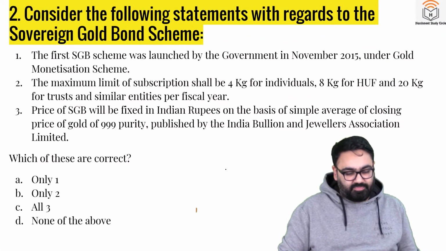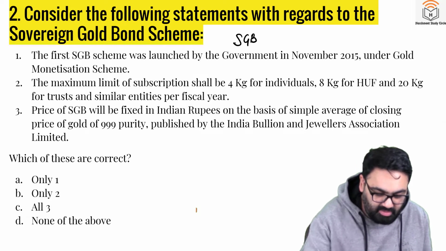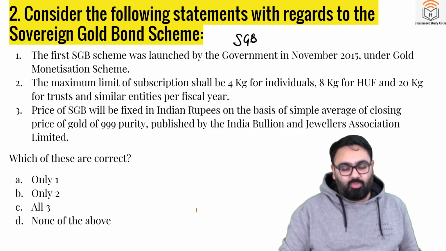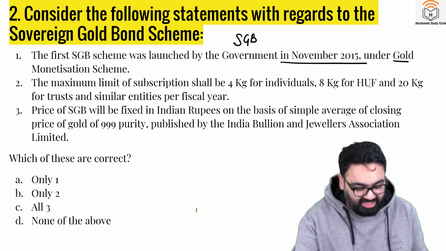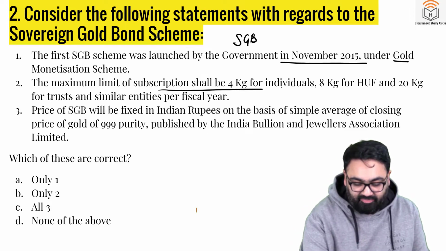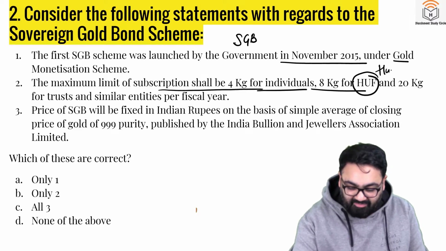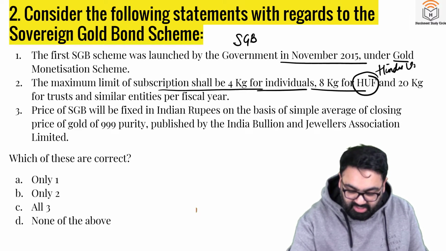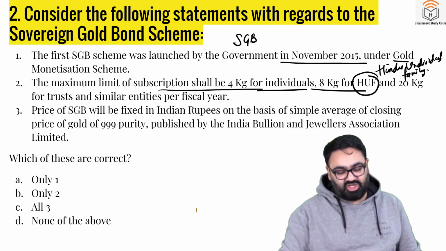Next, question number 2. Consider the following statements with respect to sovereign gold bond scheme, also known as SGB. Number 1. The first sovereign gold bond scheme was launched by the government in November 2015 under Gold Monetization Scheme. Second, the maximum limit of subscription shall be 4 kg for individuals, 8 kg for HUF. HUF is Hindu Undivided Family, and it is 20 kg for trust and similar entities per financial year.